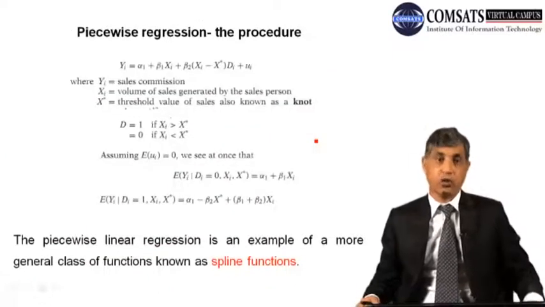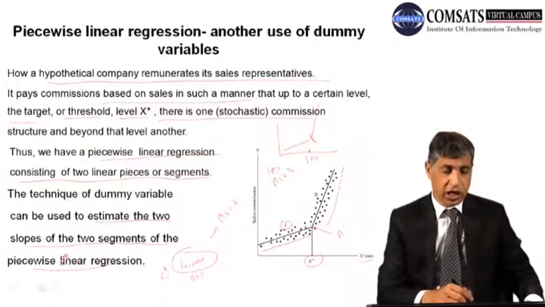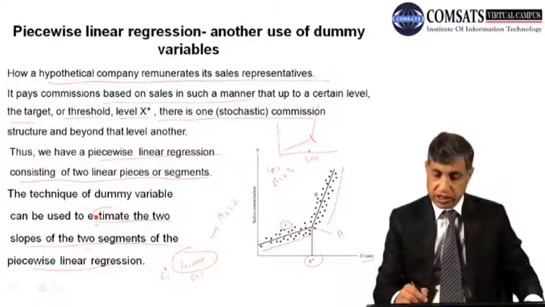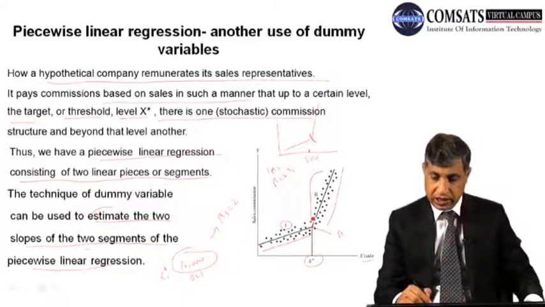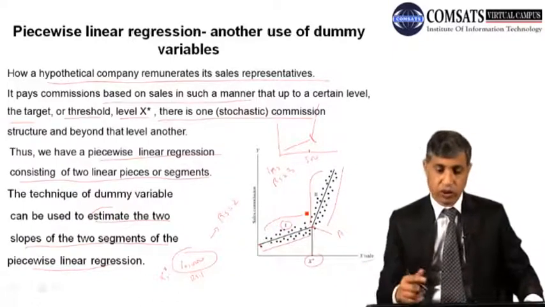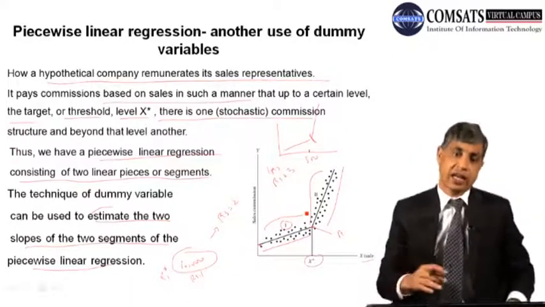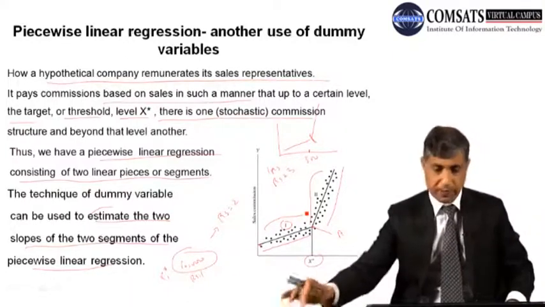The procedure, how to, as we have said that the dummy variable has the potential to be used to estimate 2 slopes. इसकी अलग slopes हैं यहाँ से, its slope is different. If I would like to do it, I can measure it graphically as well as now we are using it in the model.